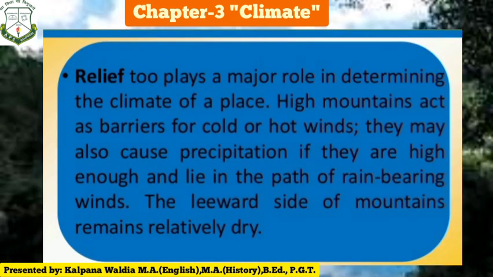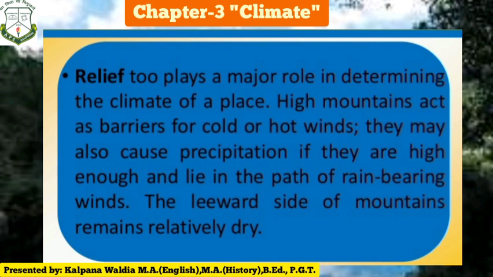Relief too plays a major role in determining the climate of a place. High mountains act as barriers for cold and hot winds. They may also cause precipitation if they are high enough and lie in the path of rain-bearing winds. The leeward sides of the mountain remain relatively dry.